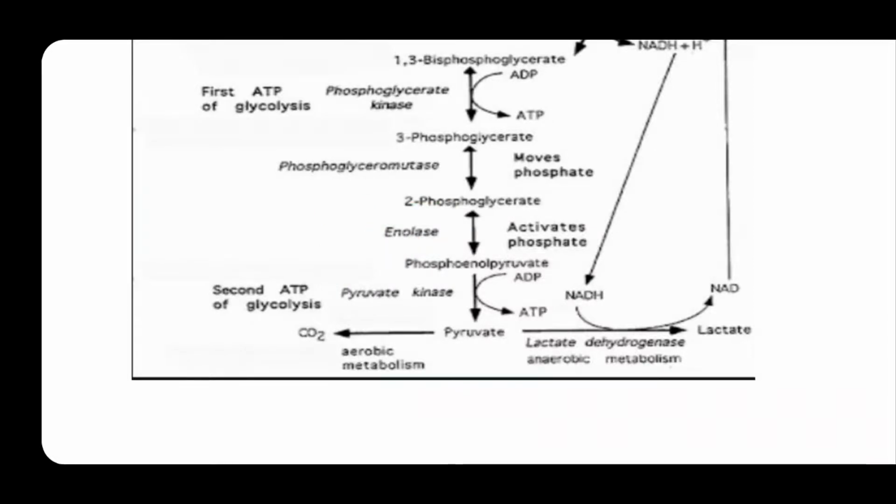Phosphoenolpyruvate converts to pyruvate. Here also ADP is converted to ATP, so phosphate is generated from the reaction.